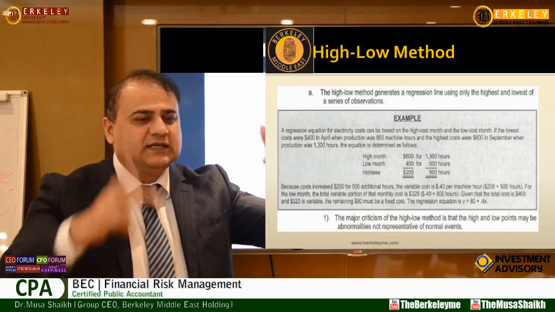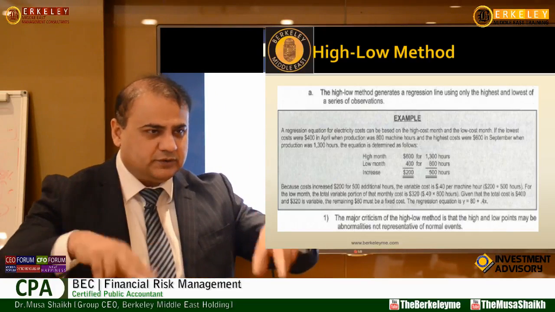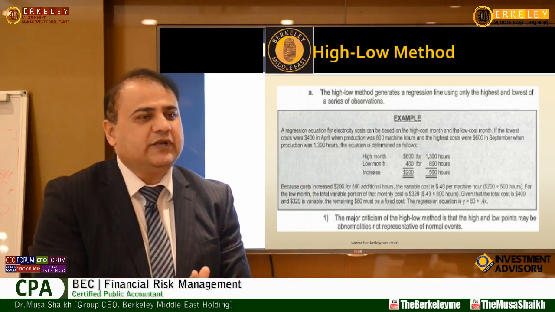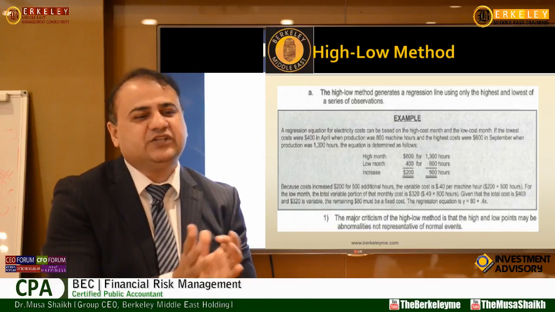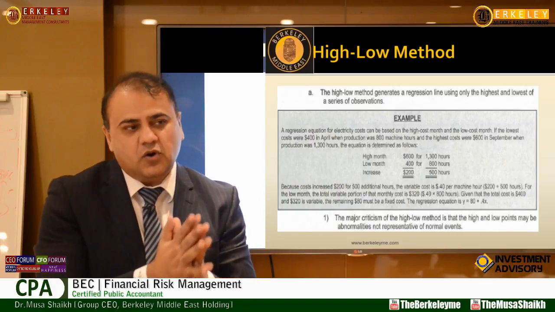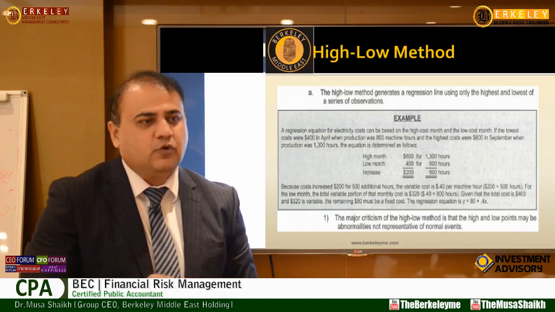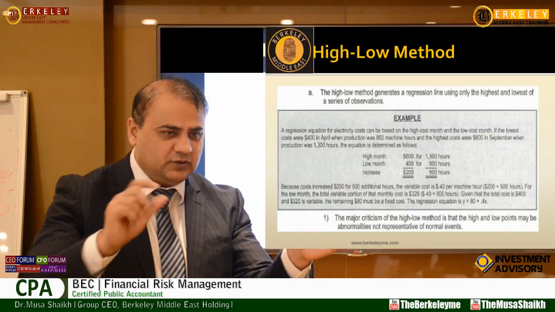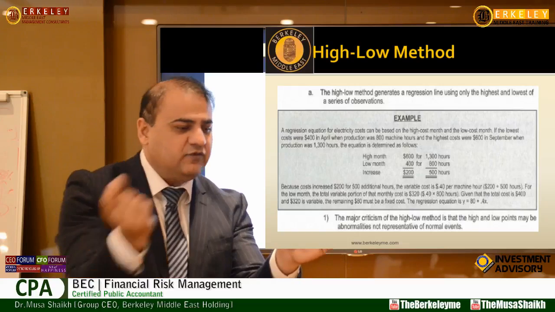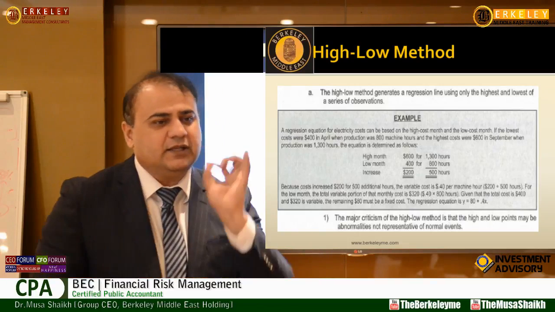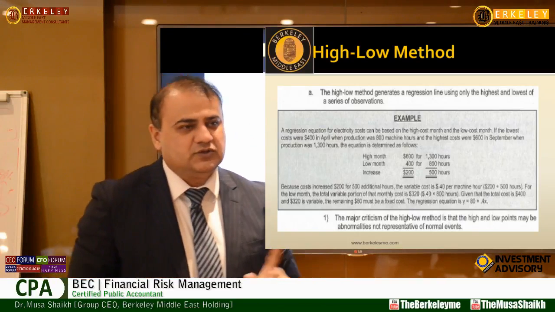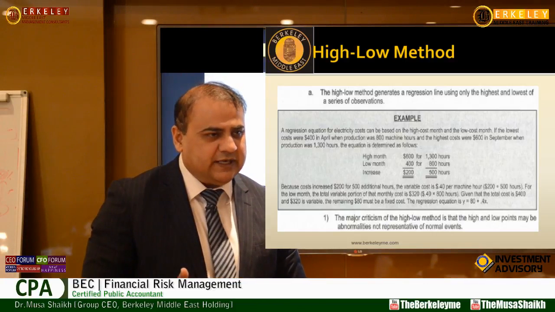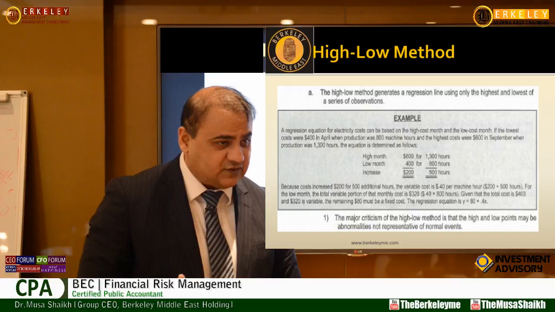Step 1 is to subtract them, both cost and the activity, then divide them on each other, so you will get the variation, meaning variable cost per unit. Then you put it into any one of them, you have total cost, you get the variable cost. If you subtract them, you will get the fixed cost. So the high and low method we use to calculate fixed cost.